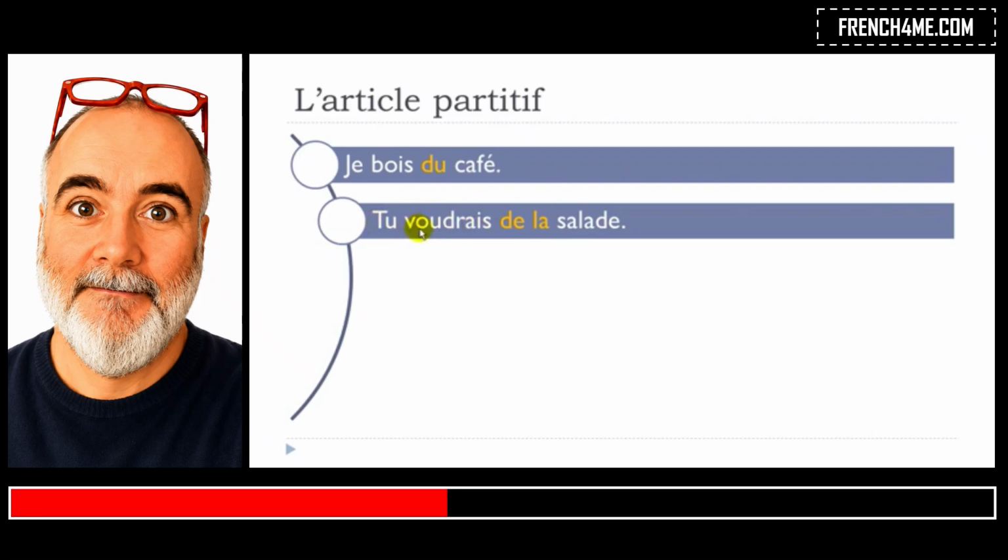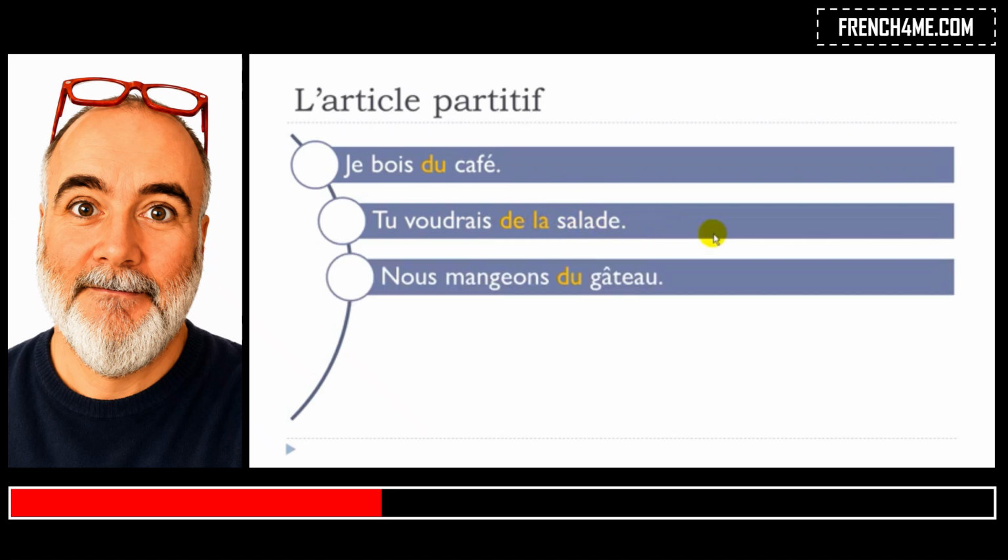So tu voudrais, you would like to have, and then salade, okay, and it's feminine, so you should put the feminine form of this partitif. So de la salade. So some salad. Okay? Tu voudrais de la salade. All right? Let's see another example here.